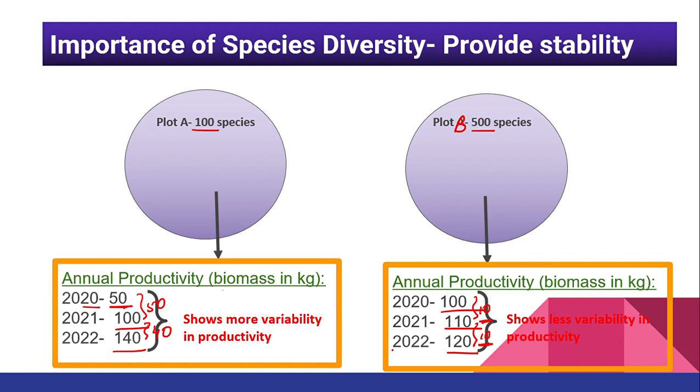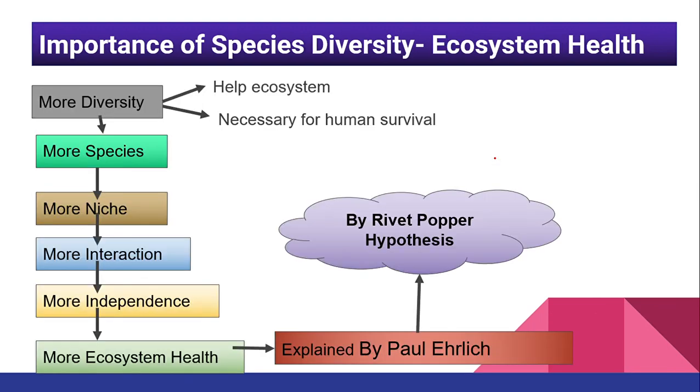So which one is showing the more constant productivity? It is plot B. But if you see plot A, a big variation is present, right? A lot of variation is present in plot A. So which shows more variability in productivity? Obviously plot A as compared to plot B. What is the reason behind it? The reason is that we have many species in plot B, so biodiversity will be more. So more stability will be there in the productivity, right?